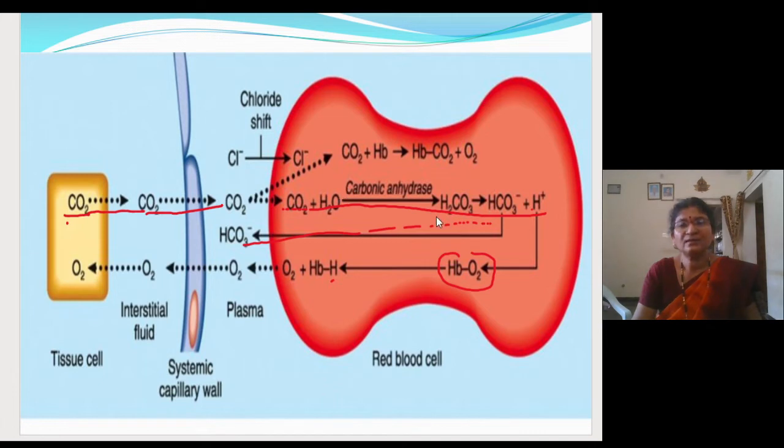So when a bicarbonate ion comes out from the RBC, there is an imbalance of charge here. To compensate for that, the chloride from the plasma will enter into the RBC to balance the ionic form. This is called chloride shift, and this was first explained by Hamburger. So this is also called the Hamburger process or phenomenon.